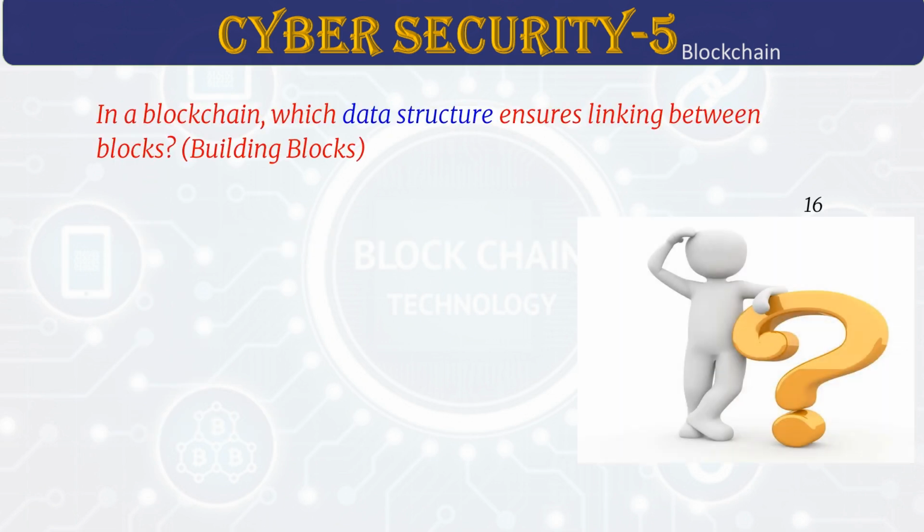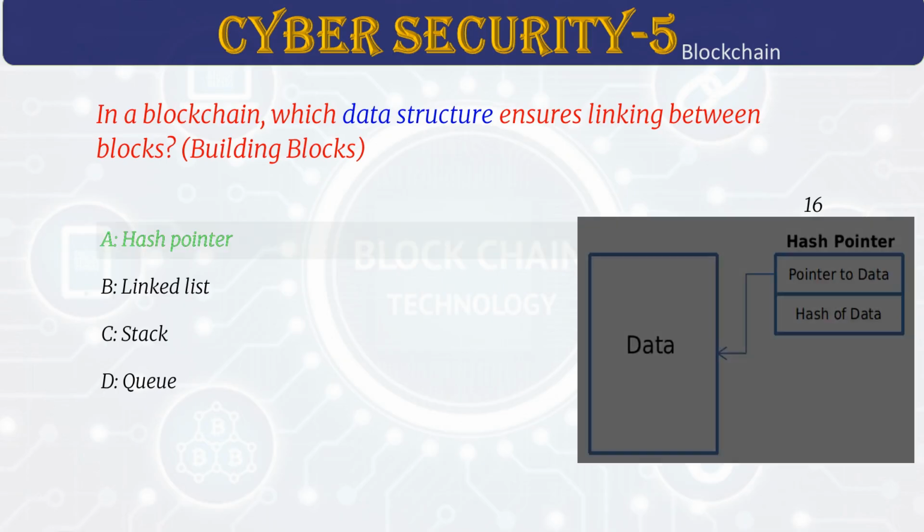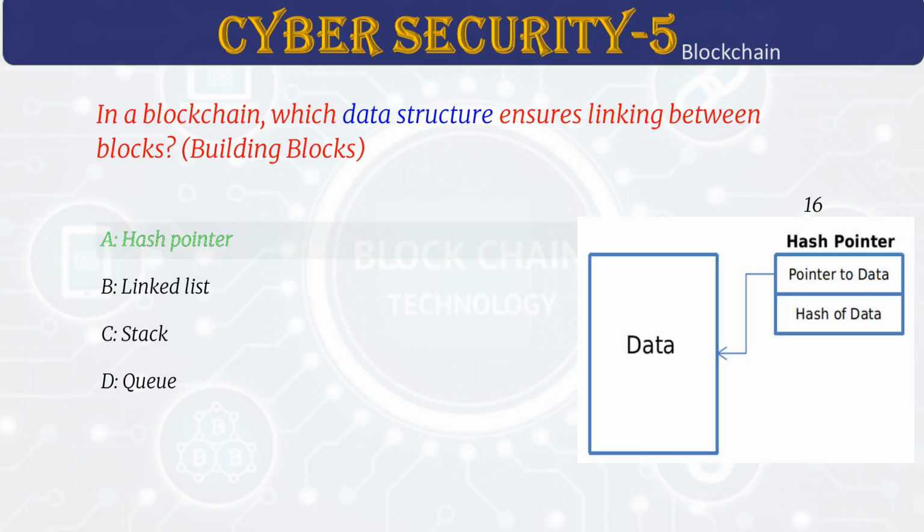In a blockchain, which data structure ensures linking between blocks? Answer A. Hash pointer. A hash pointer keeps the hash of the previous block. It links blocks securely and stops anyone from changing past records. This makes the blockchain strong and unchangeable.